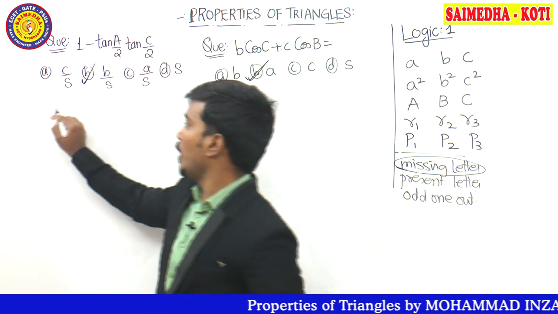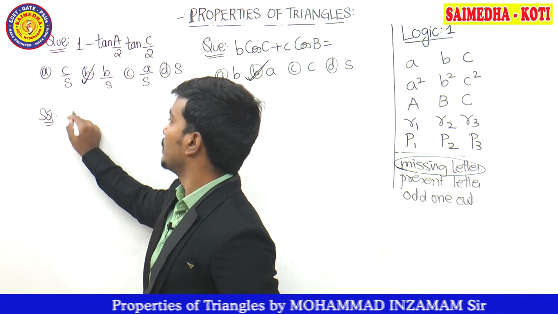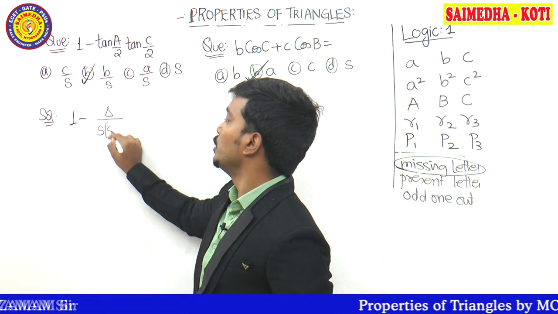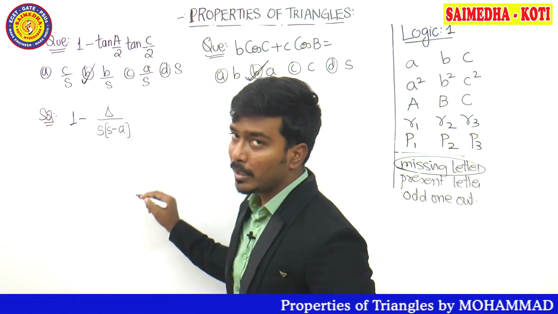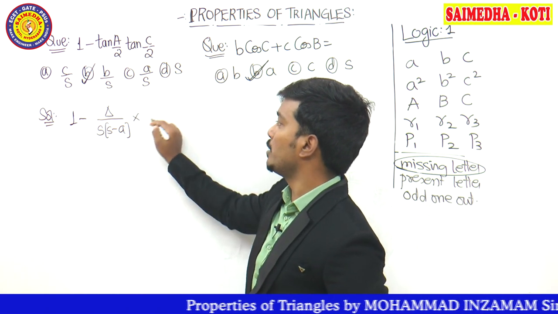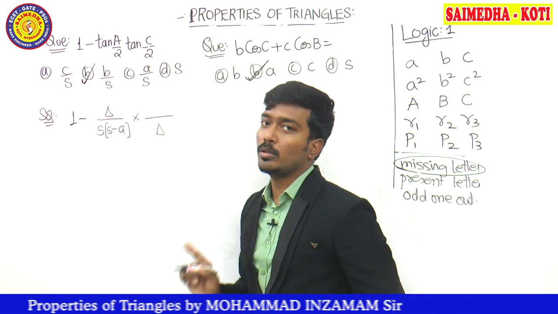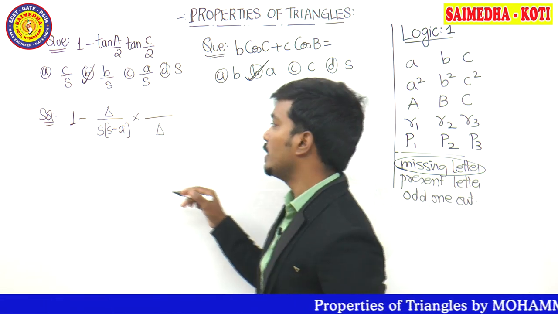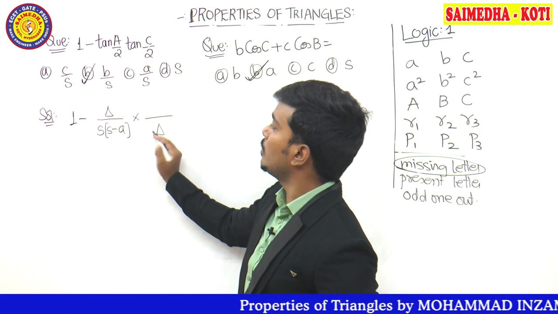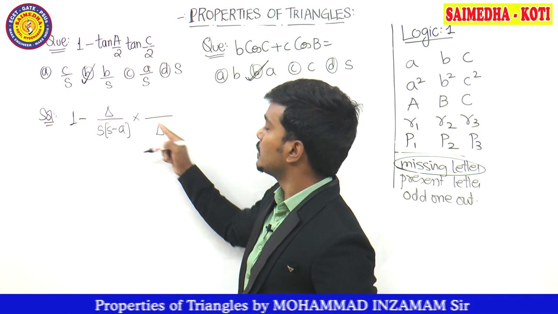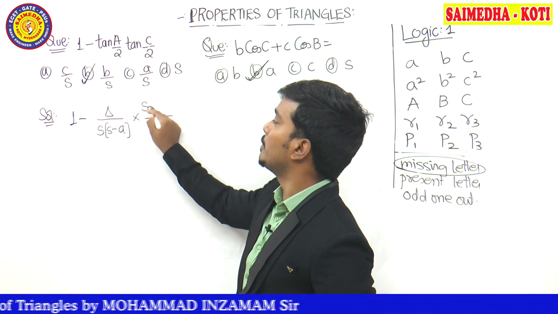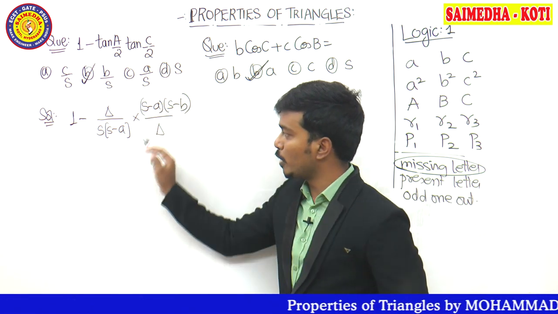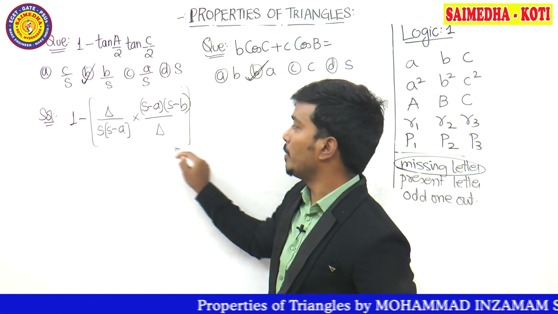What is the formula for tan A by 2? I can write the formula for the tan A by 2 in this form: delta divided by s into s minus a. Numerator I have taken the delta, so in the next formula I am going to take the delta in the denominator. Go through with the part in which I have explained all the formulas, guys, so that you can understand it very easily. So here what is going to become now? S into s minus c must be there. So s completed, s minus c completed. So here it must be s minus a and s minus b. So observe the formula and cancel whatever the common part is there, guys.